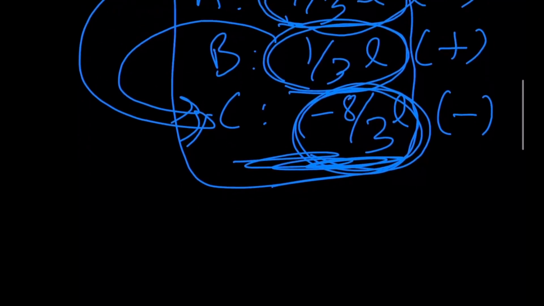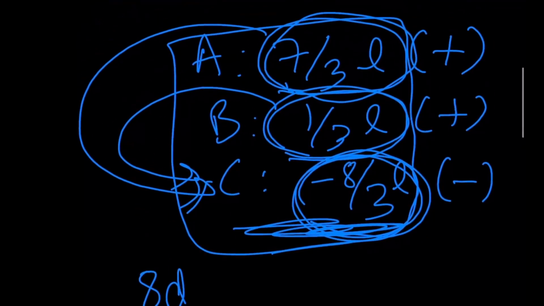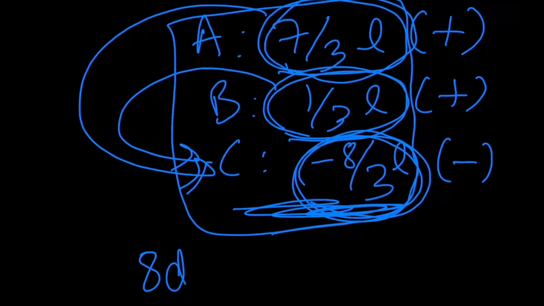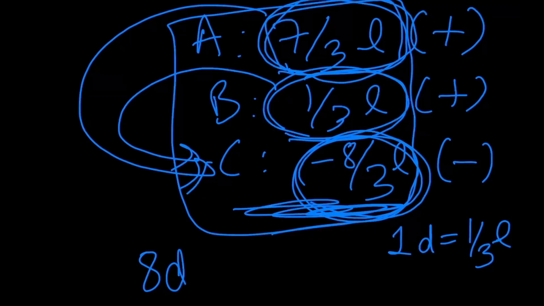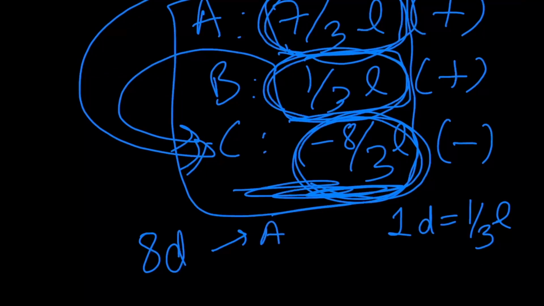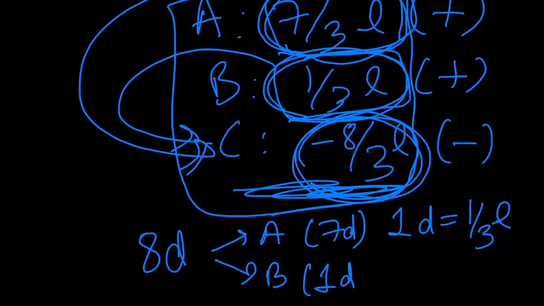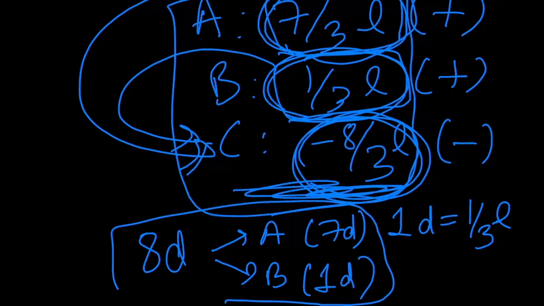Now what happens is, C offers $8 in order to compensate for the 8/3 logs worth of food that he has consumed. So basically, he's valuing $1 as 1/3 of a log. Since A provided 7/3 logs and B provided 1/3 logs, you see, it's only logical that the split of the $8 is $7 and $1. And this is the fair split between A and B.